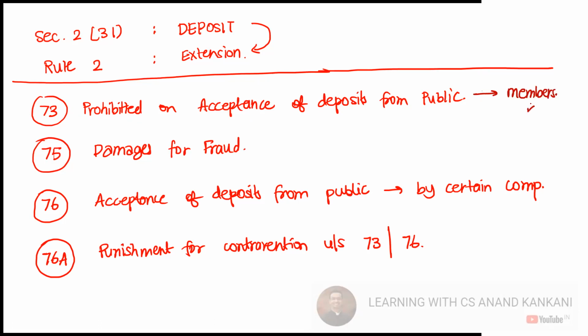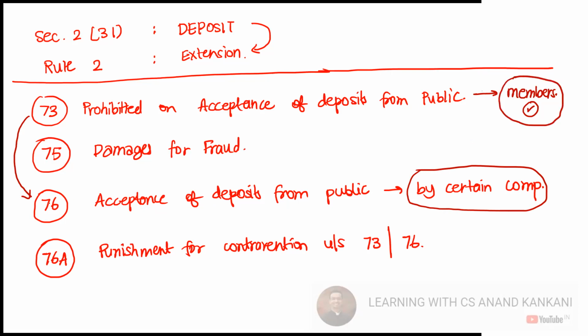Then you have section 76, which says that certain classes of companies, if they want, can accept deposits from the public, again subject to the provisions and compliances given in section 76.